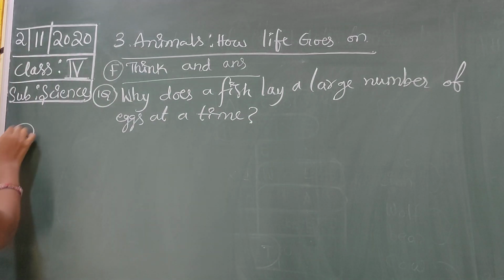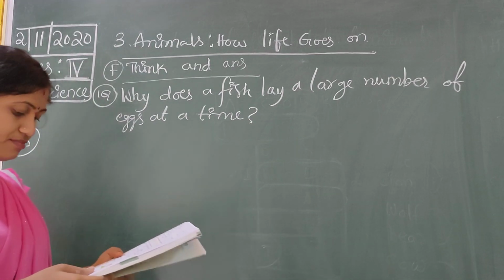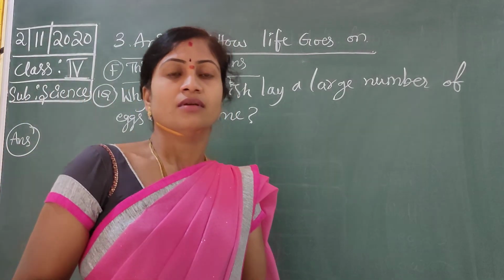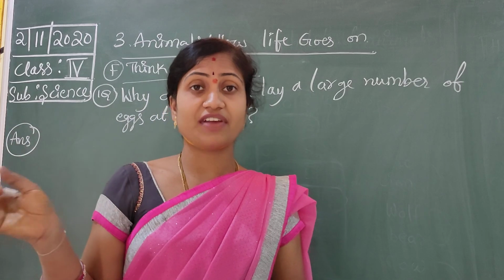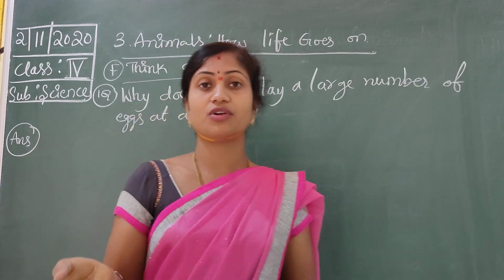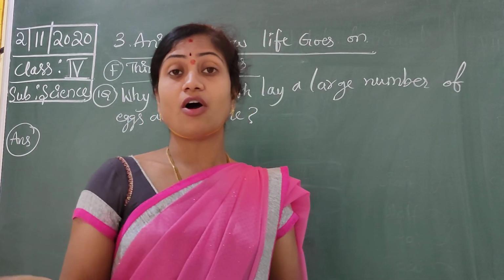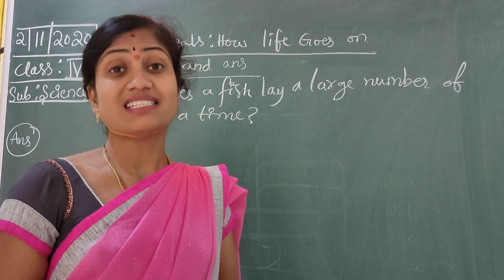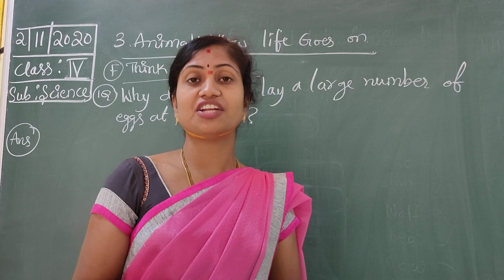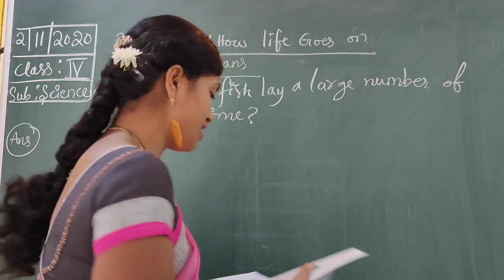Answer here to write. The fish lays a large number of eggs at a time in the water only, no? So some eggs are eaten by big fishes. Okay, only some turn into babies. So write down.